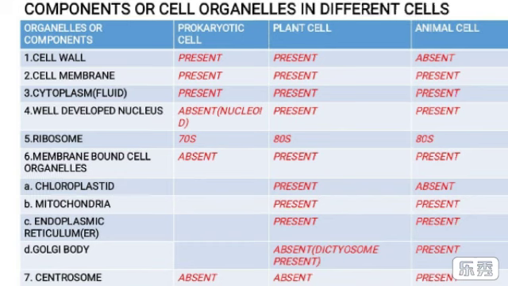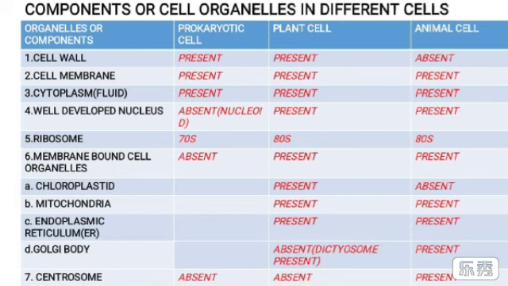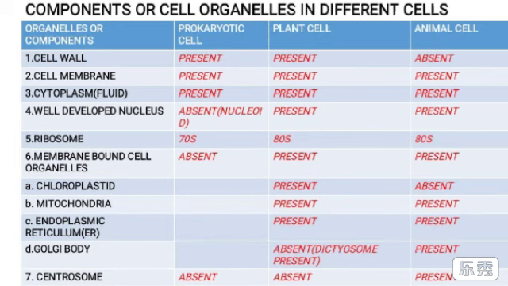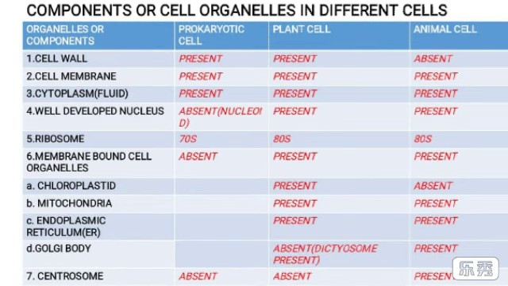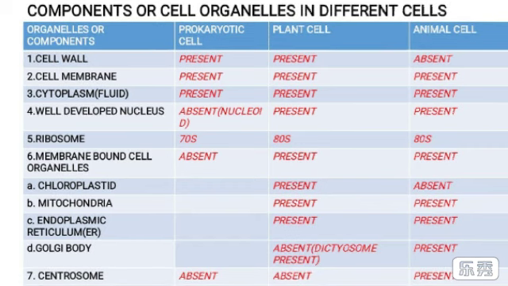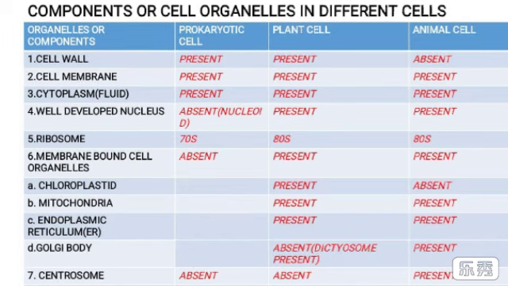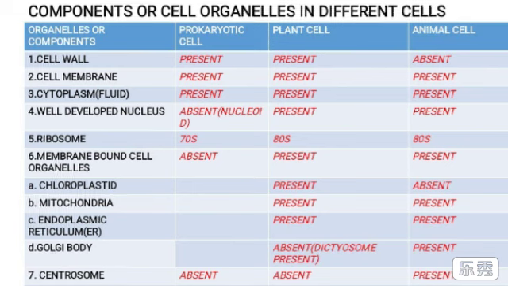The ribosome, which synthesizes protein in the cell and is termed the protein factory, is present in prokaryotic and eukaryotic cells. But their nature or types are different.